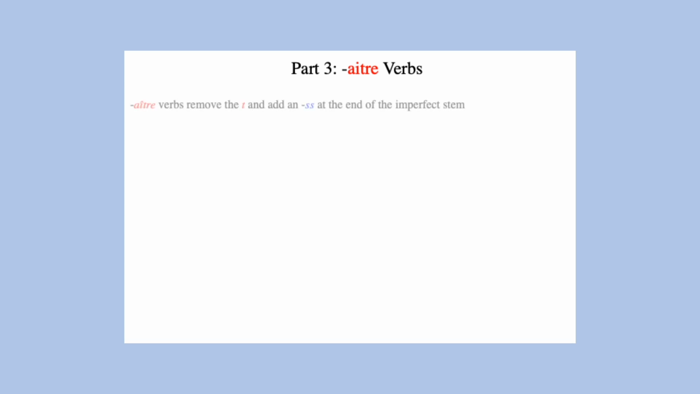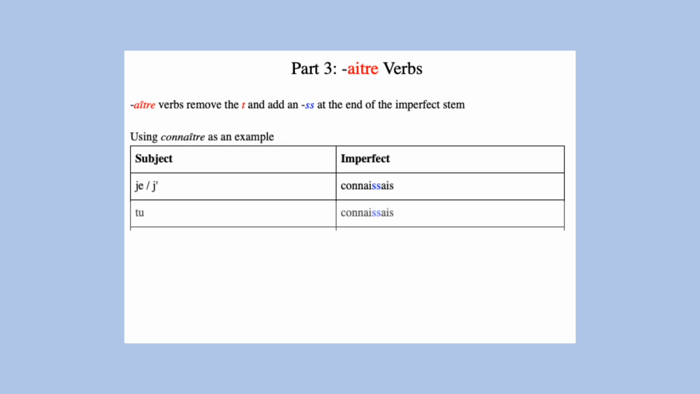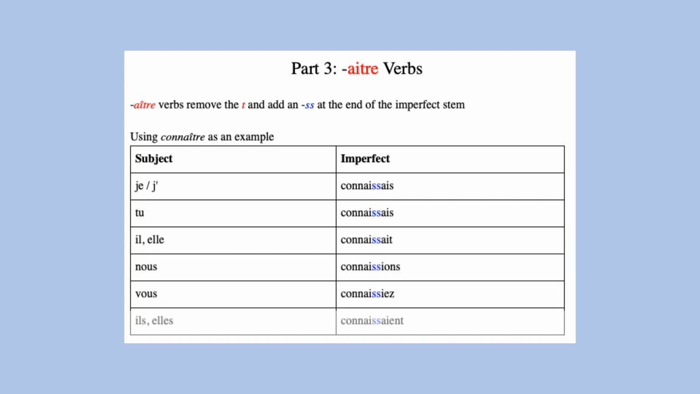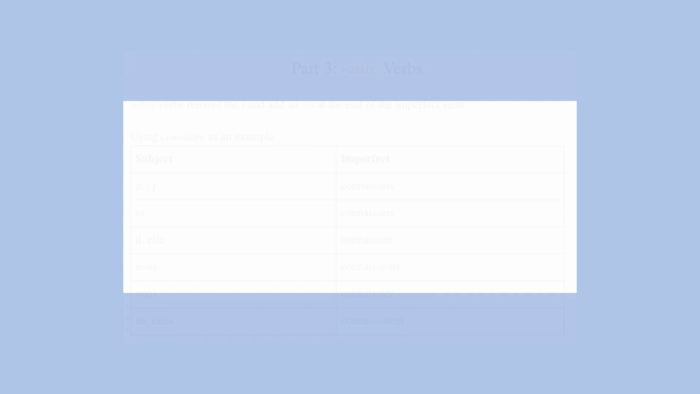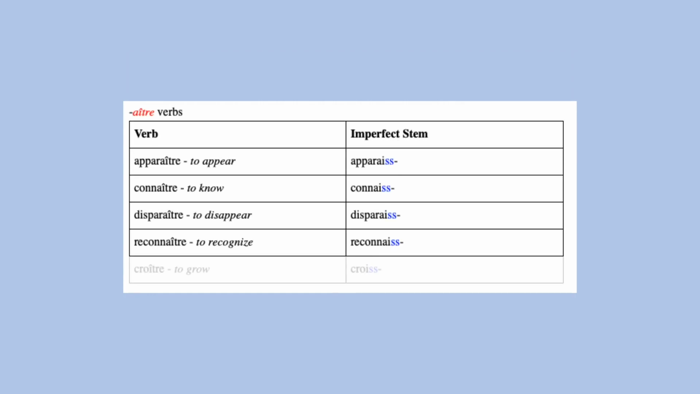-aître verbs remove their t and add a double s at the end of their imperfect stem. So for connaître, we have je connaissais, tu connaissais, il connaissait, nous connaissions, vous connaissiez, ils connaissaient. For -aître verbs, their imperfect irregular stem applies to all forms, including nous and vous.